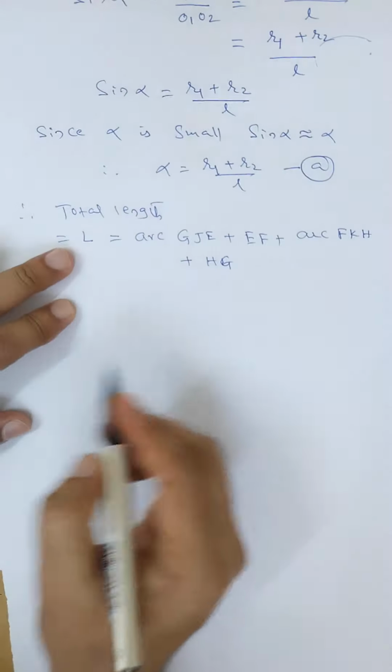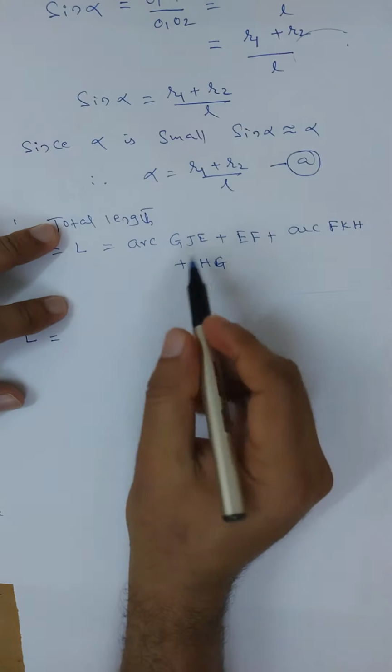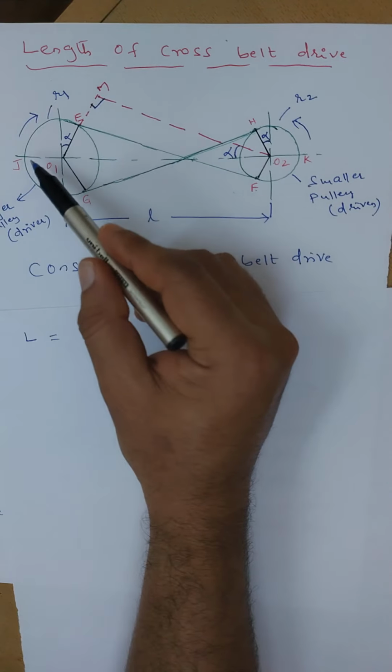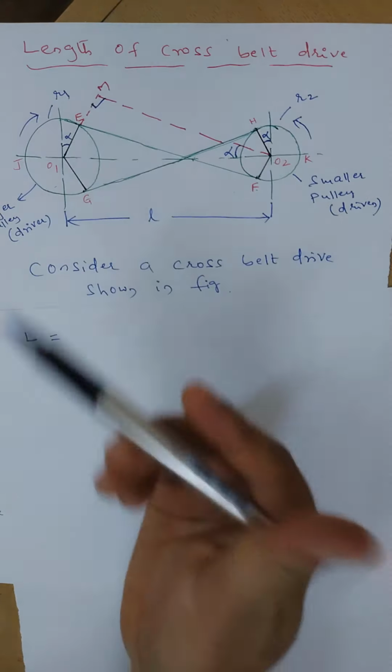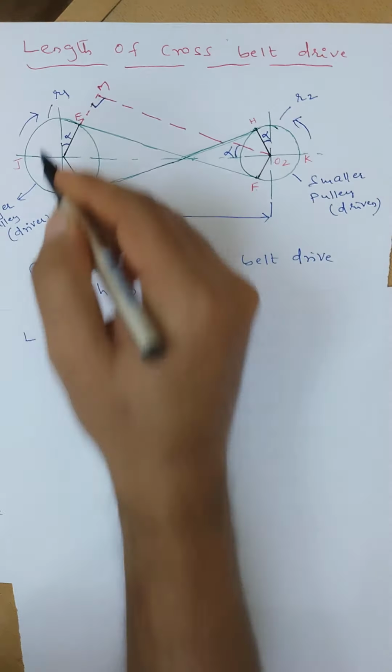Okay, if you simplify this one here, so L equal to, arc GJE is 2 times arc JE, right? I can write it, this will be 2 times arc JE.